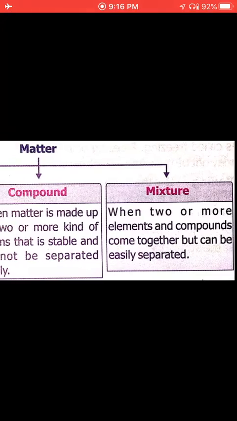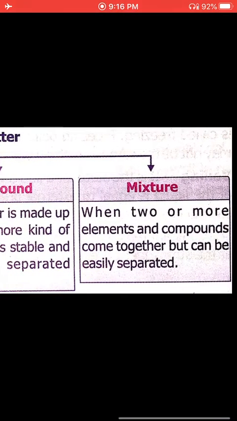So what is a mixture? When two or more elements and compounds come together but can easily be separated, meaning there are two or three compounds together, and together they are considered a mixture. So a mixture can be separated as well.